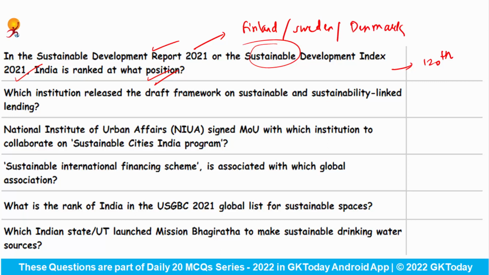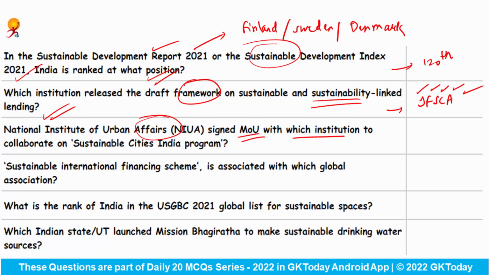Which institution released the draft framework on sustainable and sustainability linked lending? This is IFSCA. What is the full form? International Financial Services Centers Authority. National Institute of Urban Affairs signed the Memorandum of Understanding with which institution to collaborate on the Sustainable Cities India program? This is the World Economic Forum.